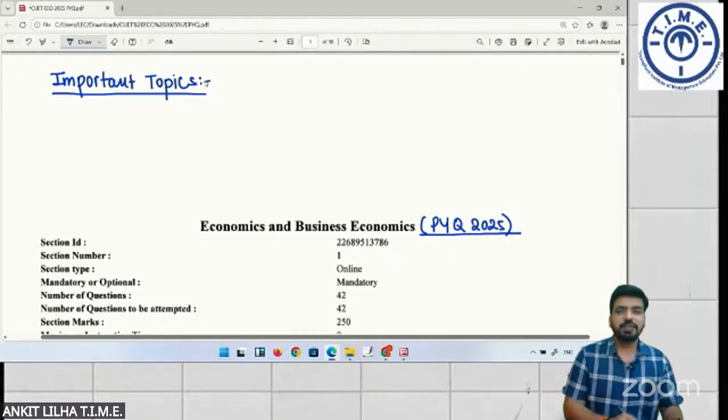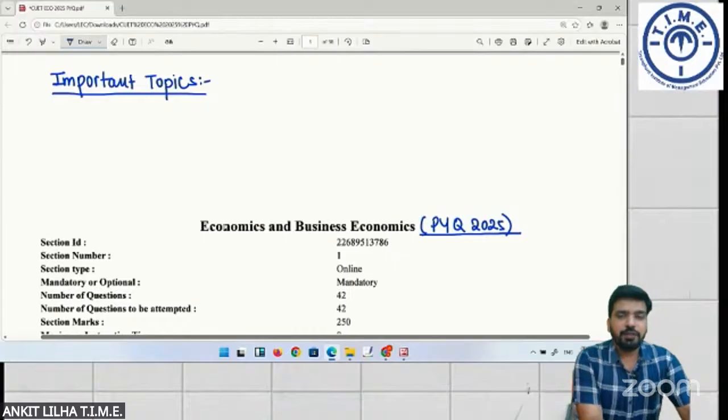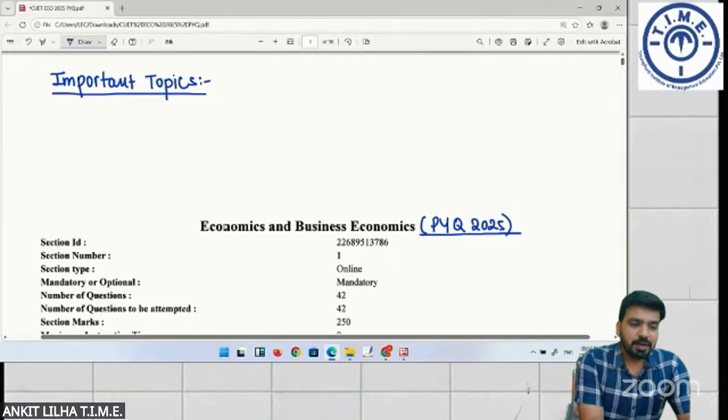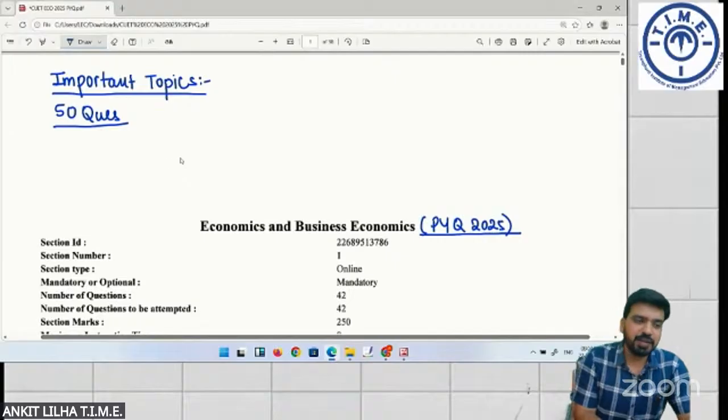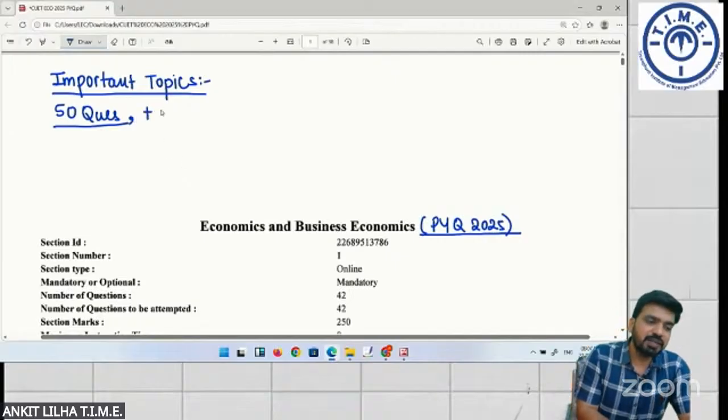Okay, students, if you are going for the CUET 2026 economics paper, you need to keep in mind that there will be 50 questions this time, and each and every question will be compulsory. There is a marking scheme of +5 and -1.